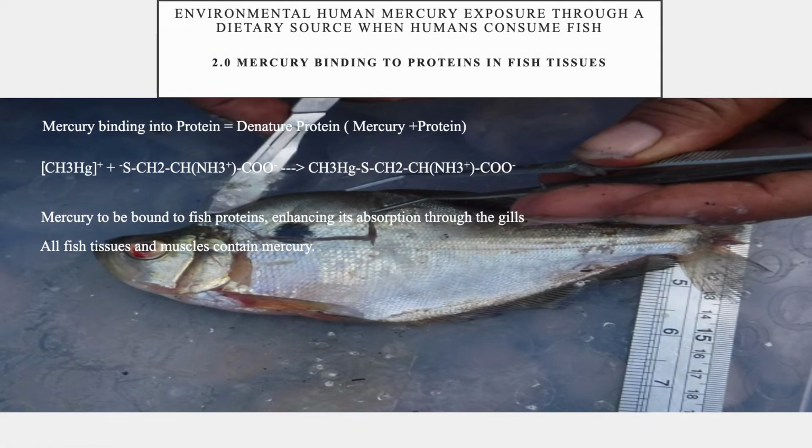2.0 Mercury binding to proteins in fish tissues. Methylmercury binds tightly to fish protein following absorption through the gills or when fish eat contaminated sources of food. In all fish tissues and muscles, mercury is often tightly bound to proteins.